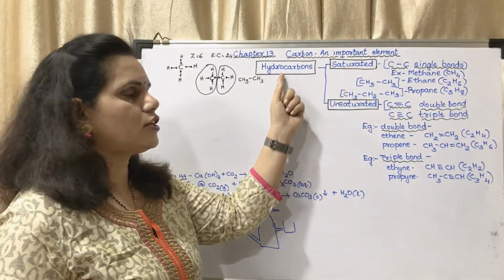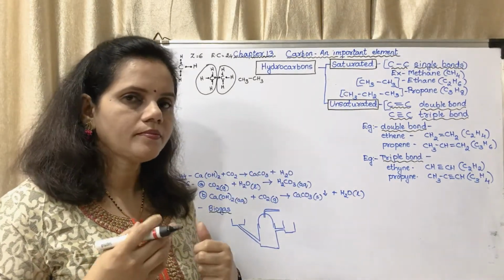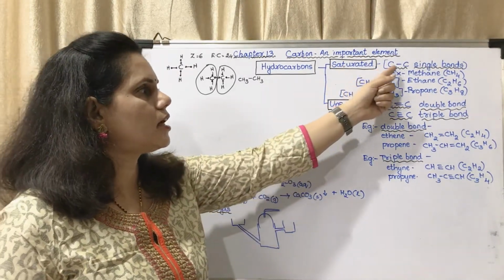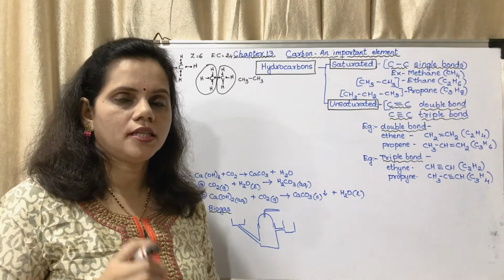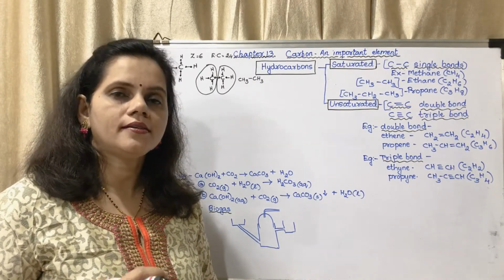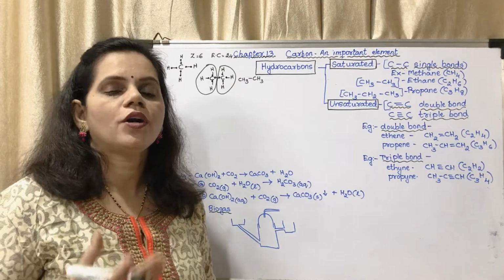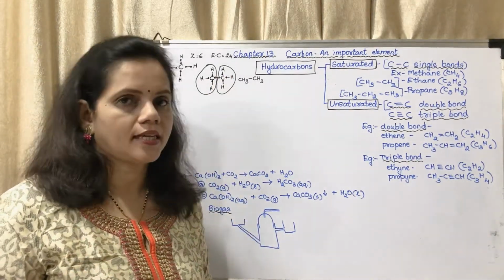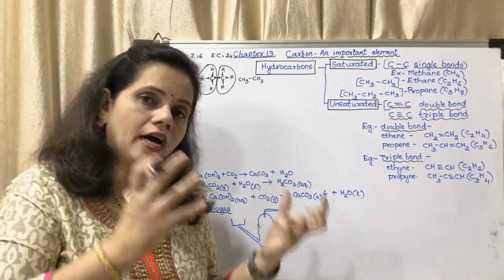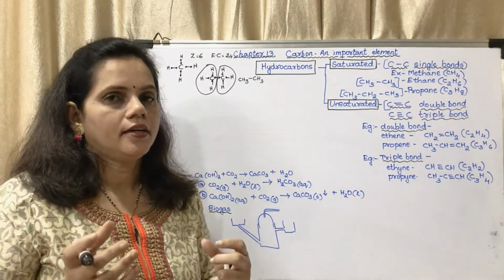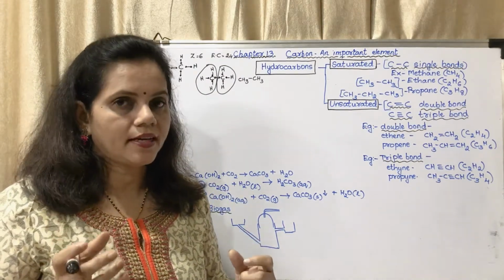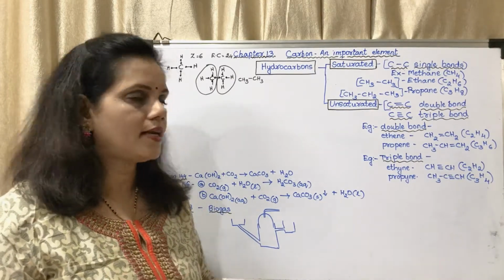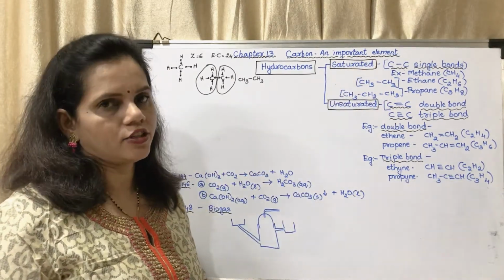So there are 2 types of hydrocarbons, saturated and unsaturated. Saturated hydrocarbons have a C-C single bond. C stands for carbon. Okay, so it has a carbon-carbon single bond. What do you mean by single bond? Only one electron of each carbon atom has been shared between carbon and carbon. Okay, here the bond that matters is between carbon and carbon. So there is a carbon-carbon single bond in saturated hydrocarbons.